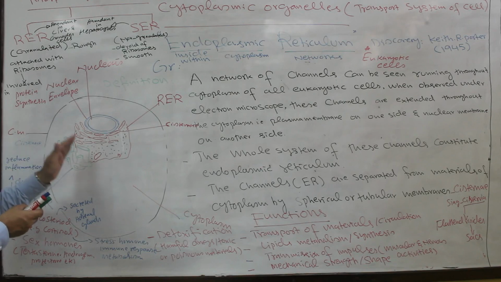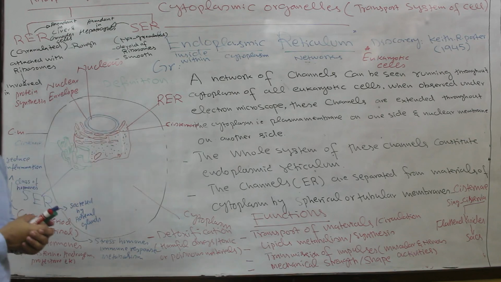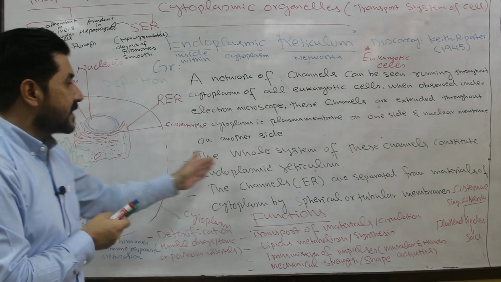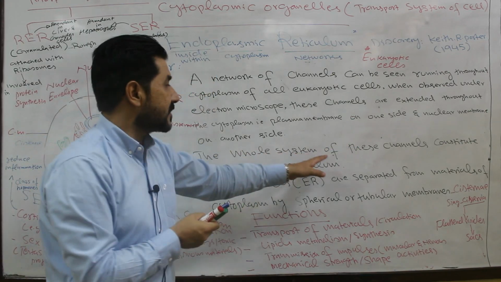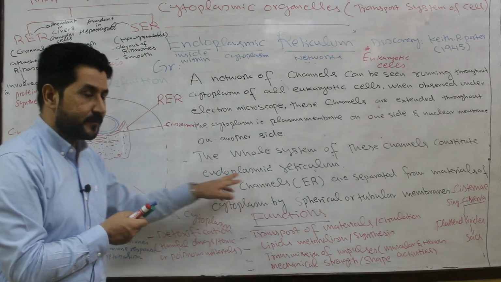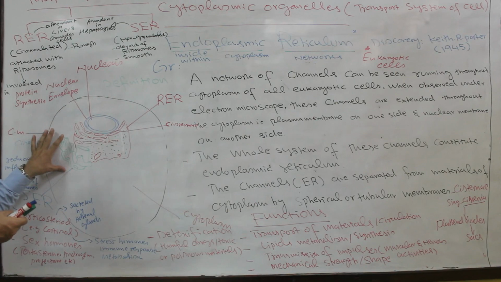So the material is transported with the help of these channels, this network which extends throughout the cytoplasm of the eukaryotic cell. This whole system of channels constitutes the endoplasmic reticulum.